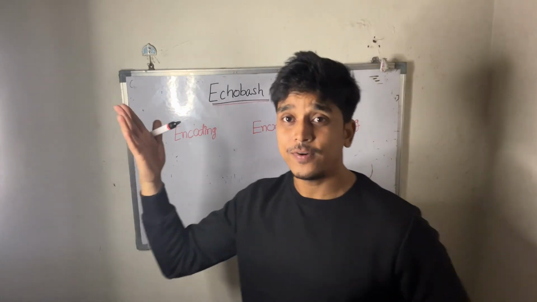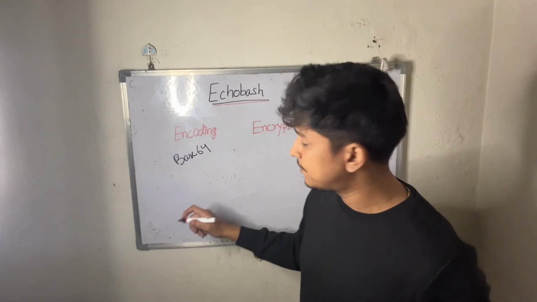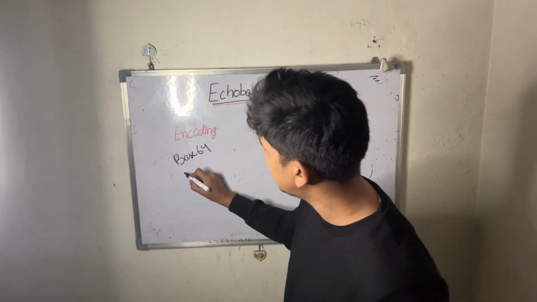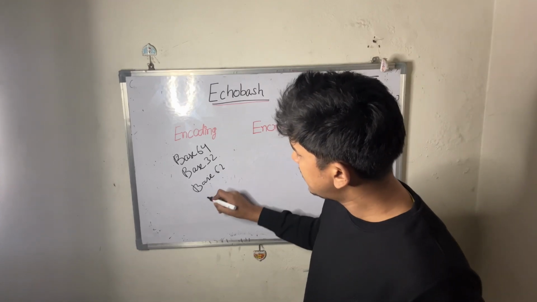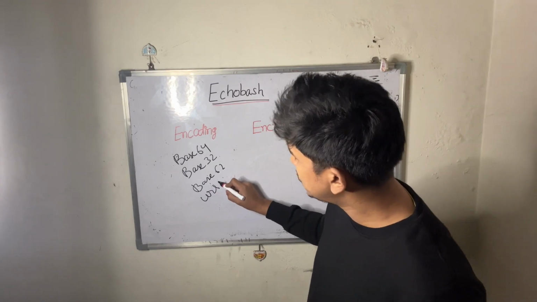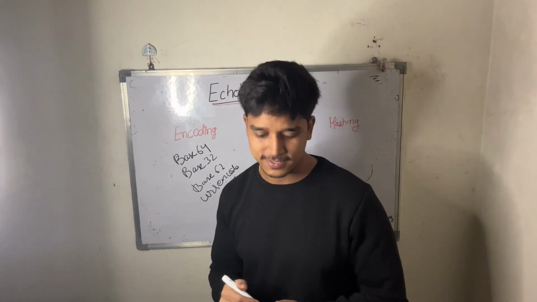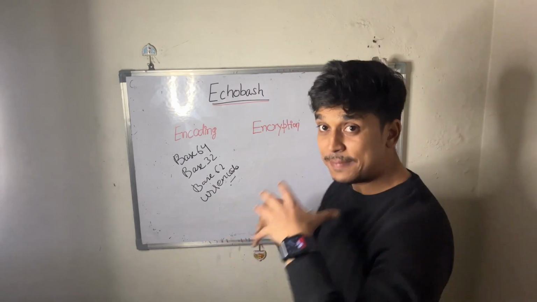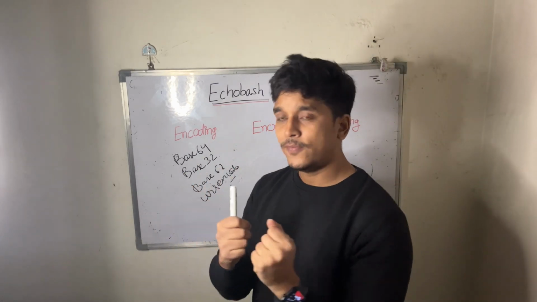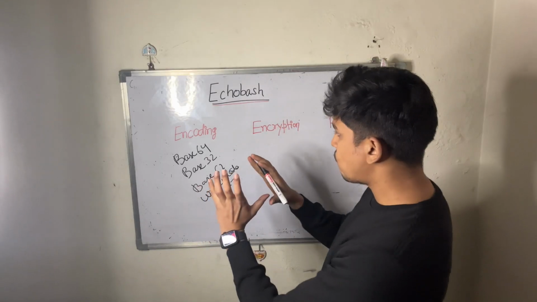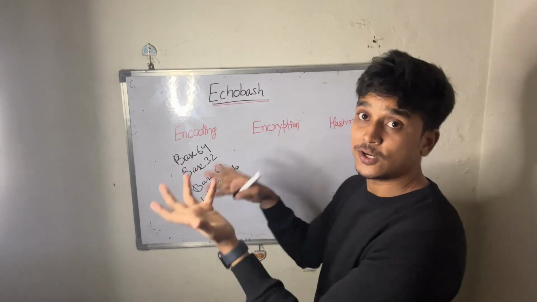So there can be n number of encoders. Most famous is base 64. I hope it's clear. Okay. Then there is base 32, base 62. We have the simplest, URL encode. So there can be n number of encoders. So for the sake of simplicity and as a conclusion, when we talk about encoders, we will take an example of a string or say a binary and then see how it's encoded and how it's decoded back.